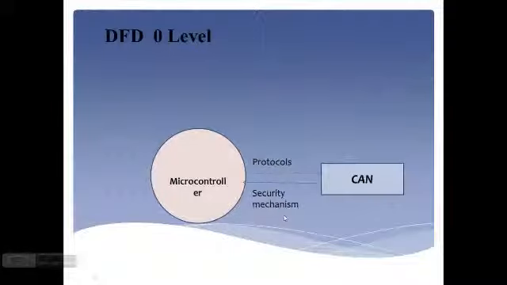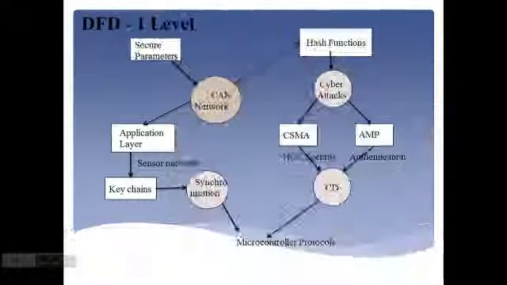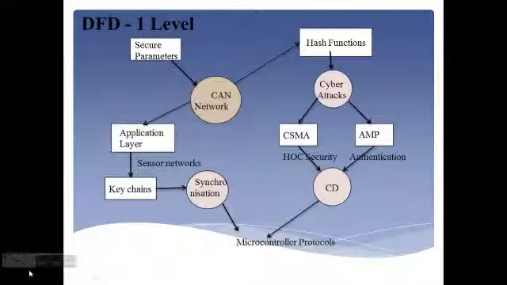And this is my DFD zero level diagram. Then, how we can send the message from source to destination using the protocol in the controller area network. This is my DFD first level. Here I am using the CAN network. Using that CAN network, I am using hash functions and considering cyber attacks. In the application layer, I am going to use the security mechanism. Then I am using secure parameters and keychains also.